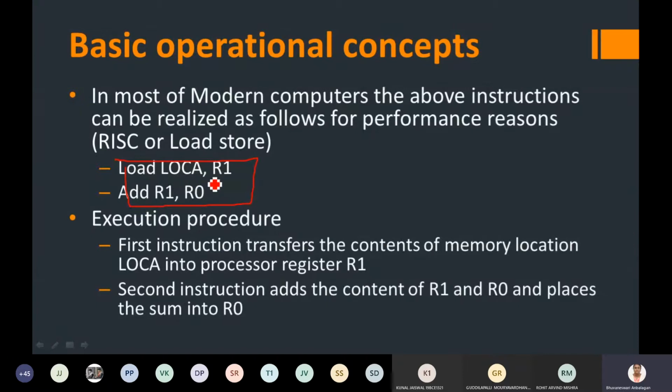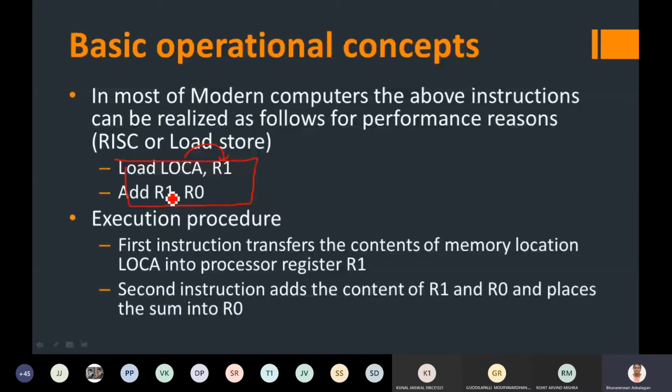Load LOCA, R1 and add R1, R0. So what are the instructions going to do? The first instruction is going to transfer the data from the memory location LOCA into the register R1. After loading this, it is going to do the addition, R1 plus R0.